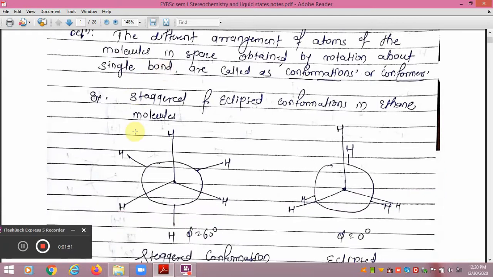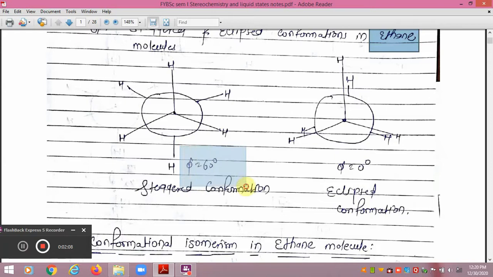For example, dear friends, if we talk about the ethane molecule, you know very well that ethane contains two carbons, each attached to three hydrogens, and this can be shown in the Newman projection either in the staggered conformation, where the relative angle is 60 degrees, or the eclipsed conformation, where the relative angle is 0 degrees. These two are known as the conformational isomers of the ethane molecule.